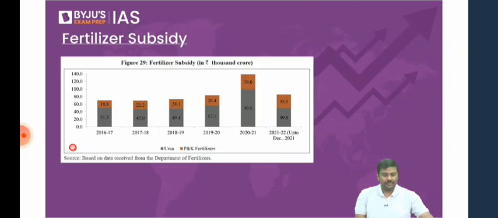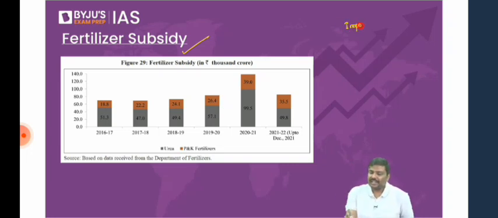Right? Have a look at the next point also. How much is the fertilizer subsidy provided? Now let me give you a basic idea here. Right? Why it has happened, etc. Now all of you know that we import a lot of fertilizers. Anybody has a problem with this? I've proved it. I've taken the data from this year's economic survey. I've put it here. We import a lot of fertilizers.